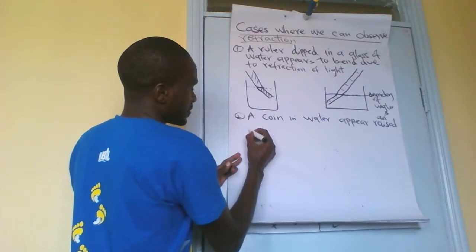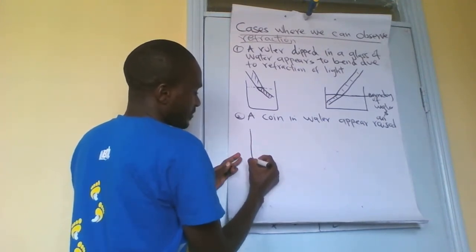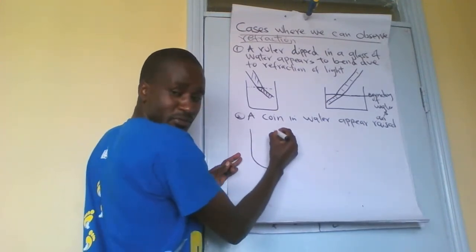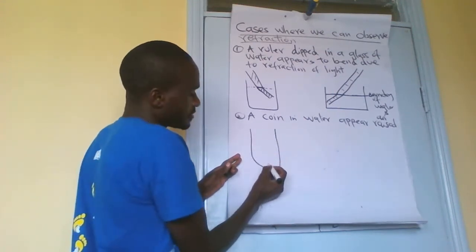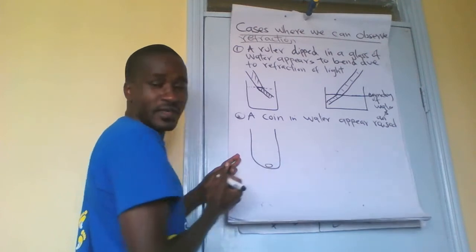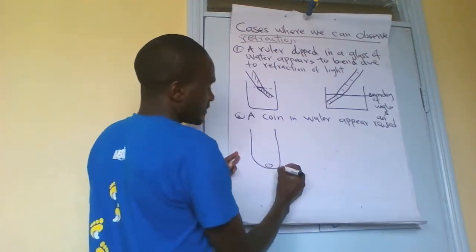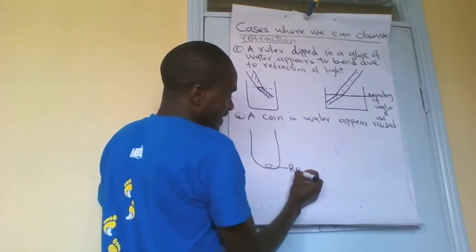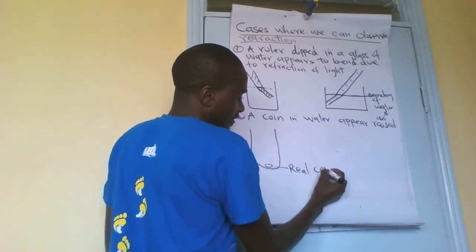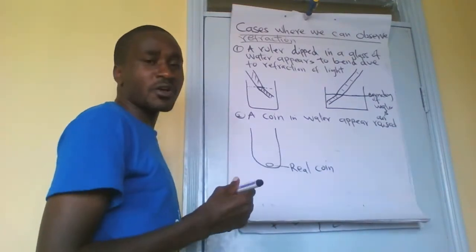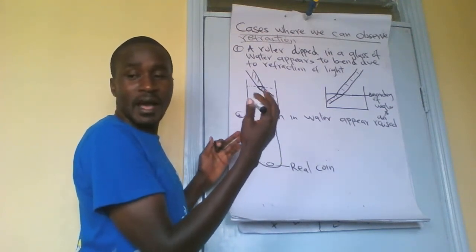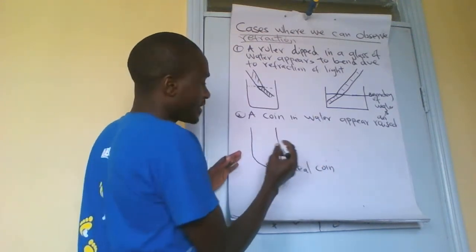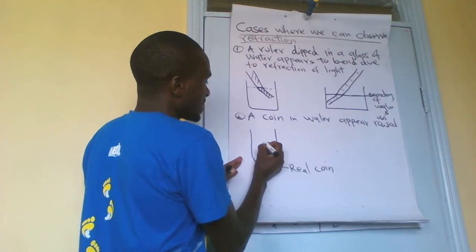I may also give a drawing using that one. For example, this container here, and now this one should be where the coin is. This one should be the real coin. And if this is the real coin, where will the apparent coin appear? It will appear to be somewhere here.